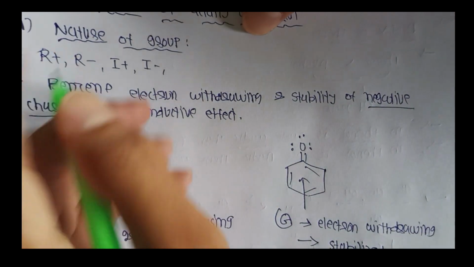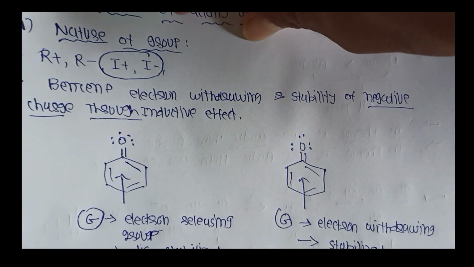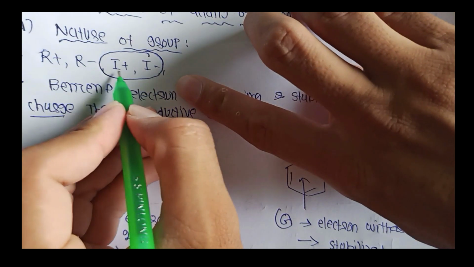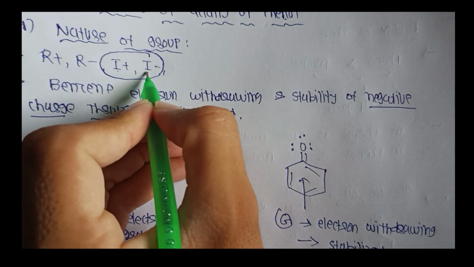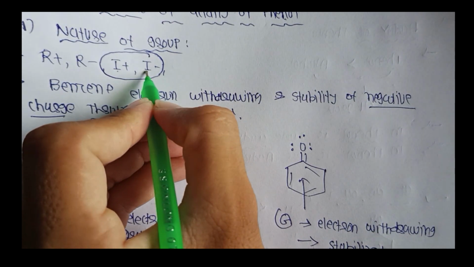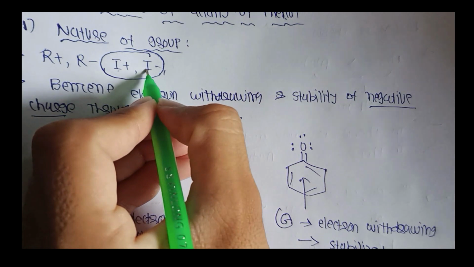The nature of the group depends on the inductive effect. When the inductive effect is I plus, meaning a resonance type structure, then acidity is increased. With I minus, when a resonance type structure is not possible, then acidity is decreased.